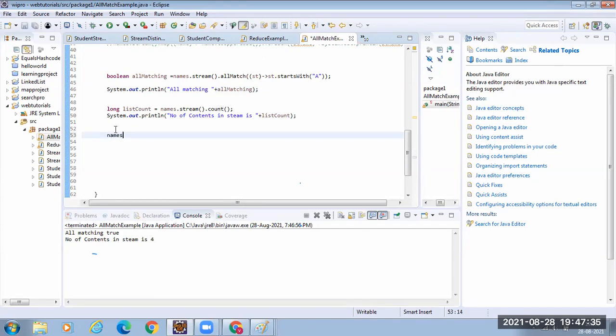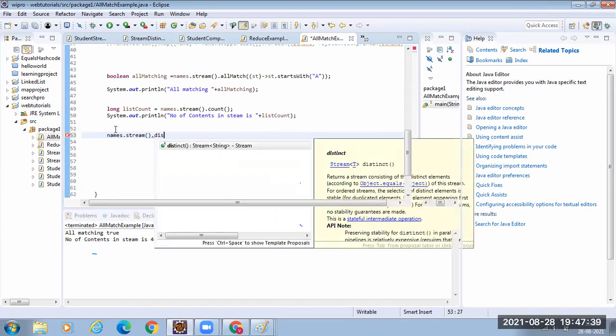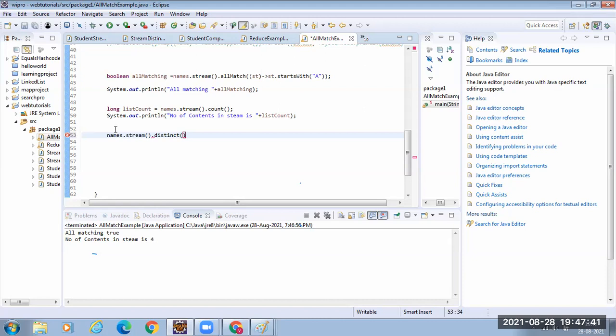Now I want to find out the distinct elements in my stream. You convert the list into a stream, and this distinct, using the equals method, understands which are unique. Then it prints only that content.